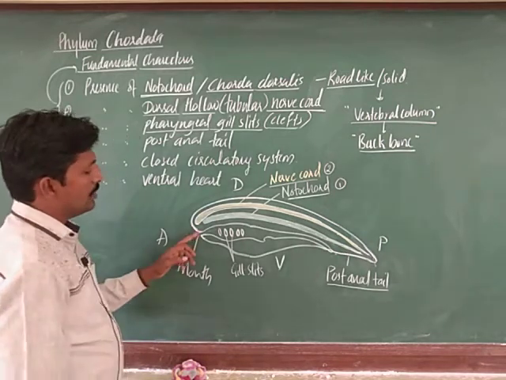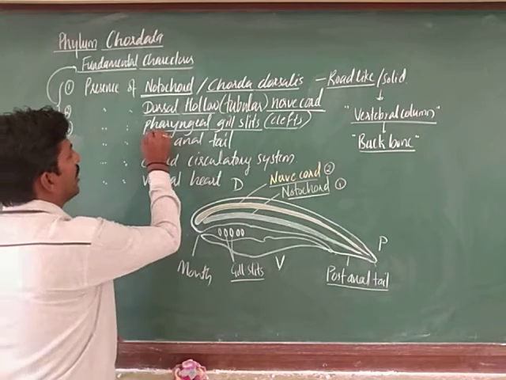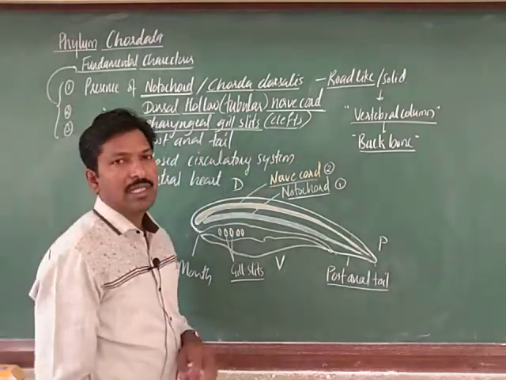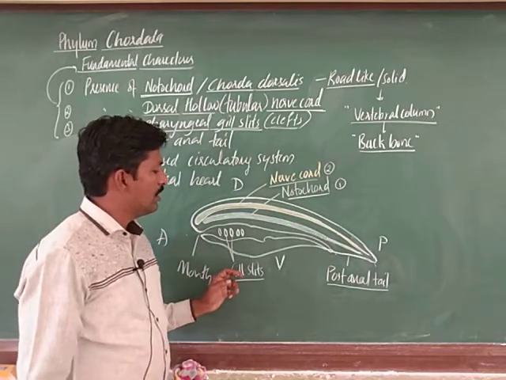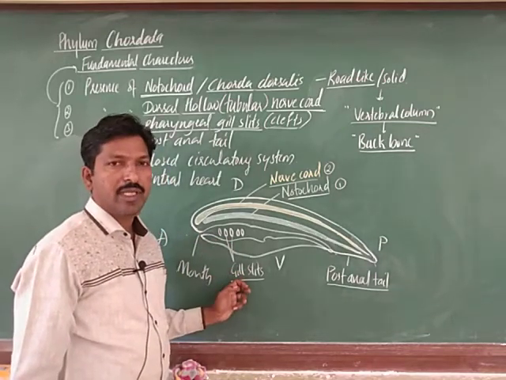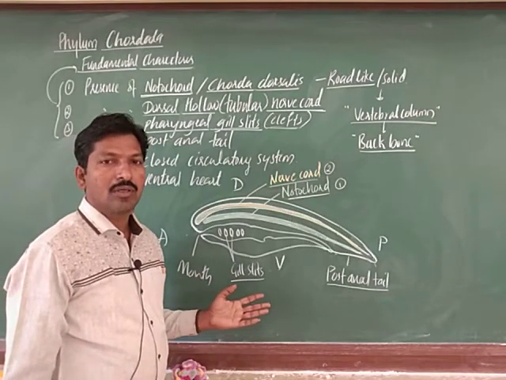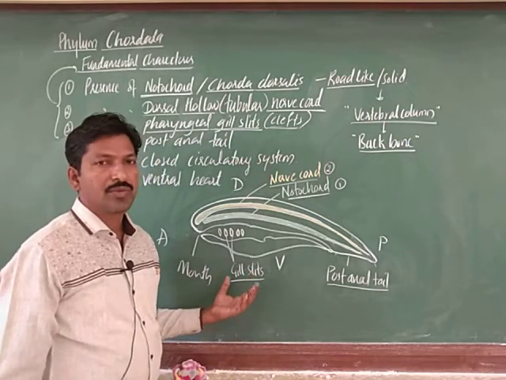Next, see, there is a presence of gill slits. The third one is pharyngeal gill slits or gill clefts. Gill slits, slits means openings, pharyngeal openings. So they function in respiration. As you know, in fish, gills are present. So in the embryonic stage, the gills are the primitive structures which we observe.